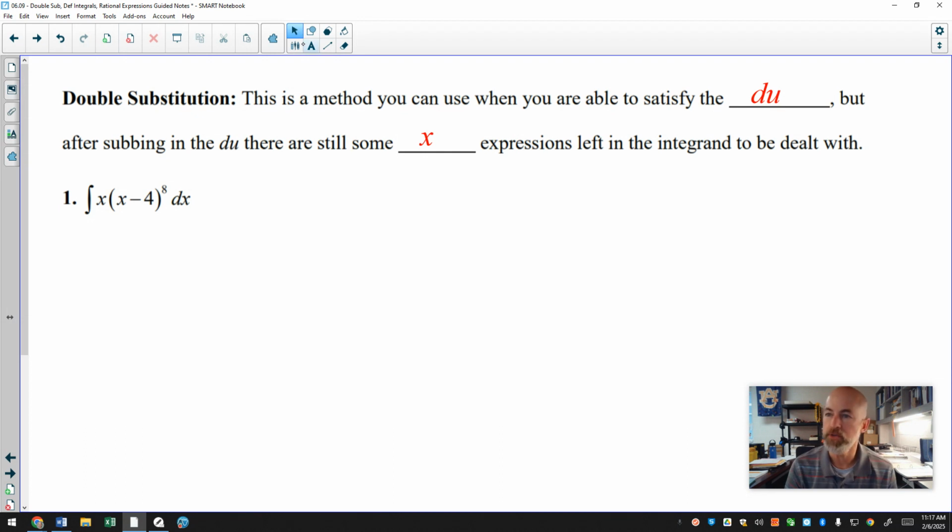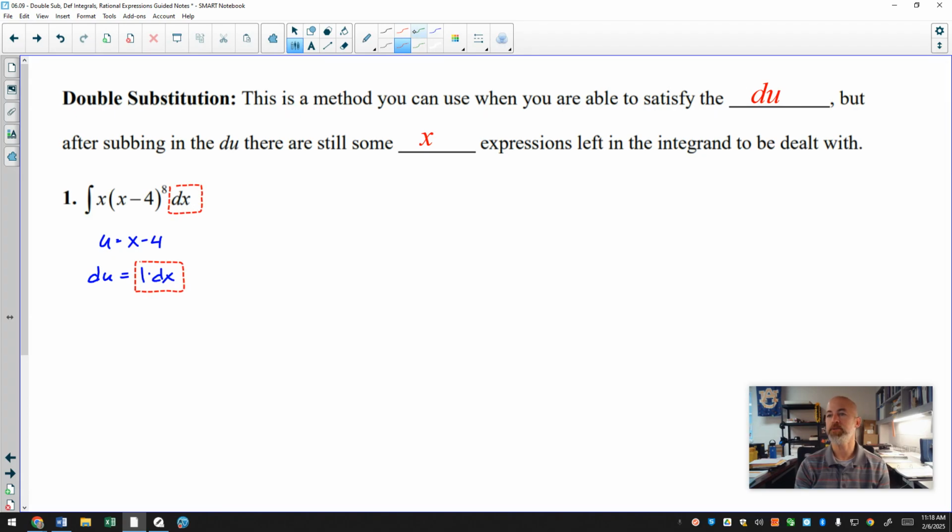And this one I'm going to use substitution, and I would let u equal the interior x minus 4. If that's your u, the derivative of x minus 4 is 1 dx. And I see my du in the problem already, so I can go ahead with u substitution, and I would start by replacing that dx with a du. So the dx comes out, I'm going to put a du in its place, and for a hot second, we still have an x and an x minus 4 to the 8th remaining to deal with.